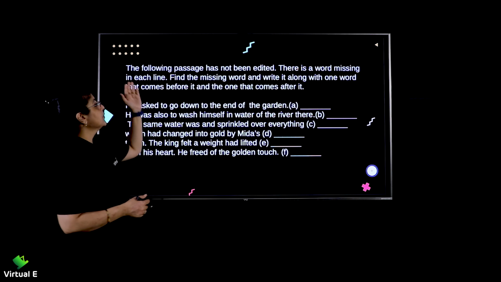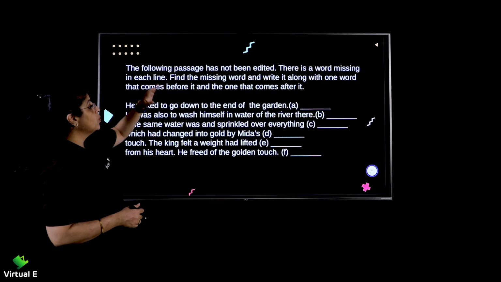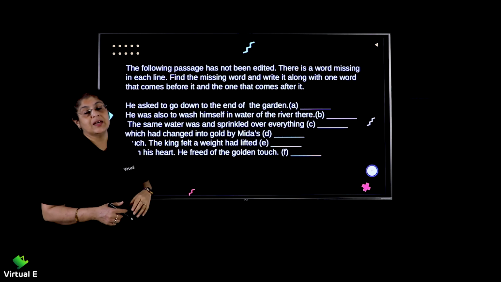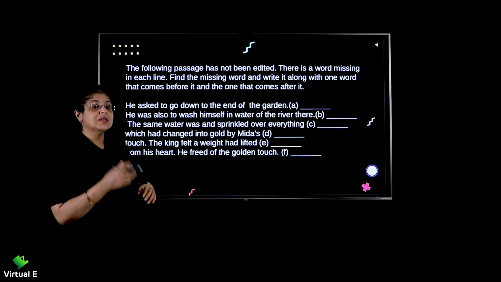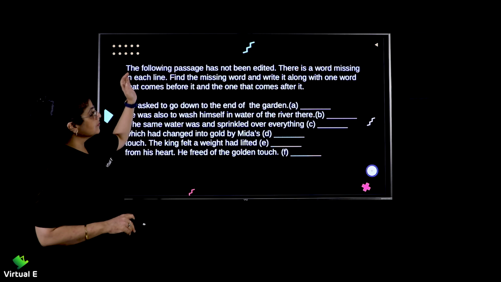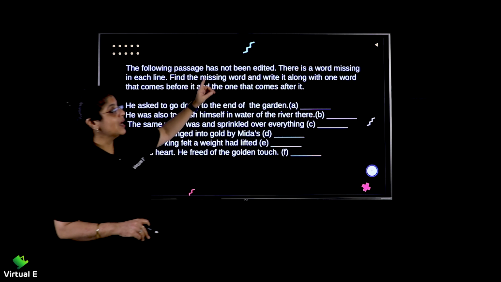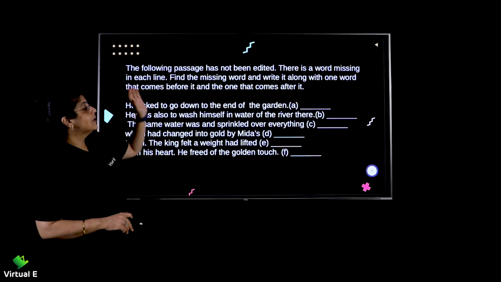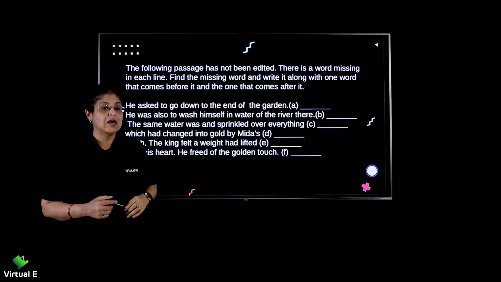Yeah. So the following passage has not been edited. There is a word missing in each line. Now here nothing is wrong. Wrong is what? That the word is missing. Find the missing word and write it along with one word that comes before it and one that comes after it.